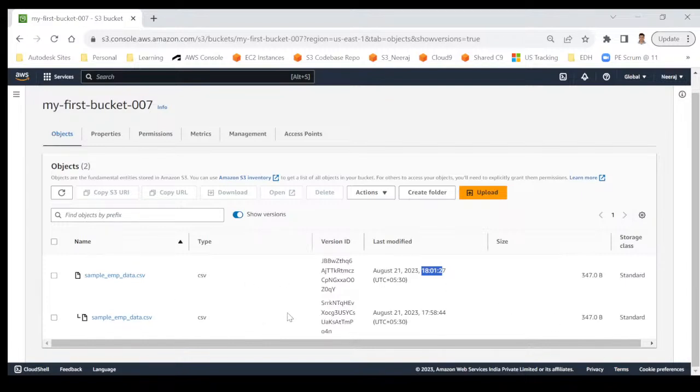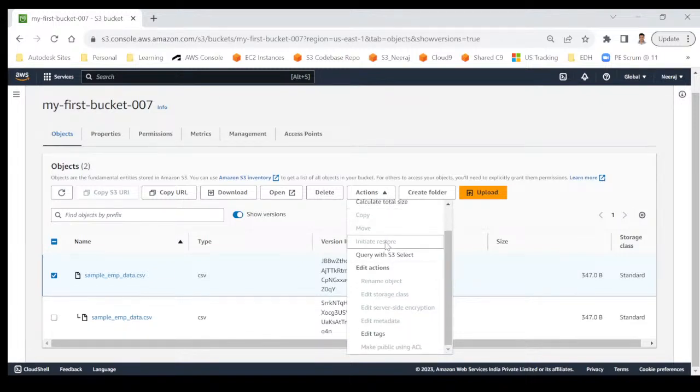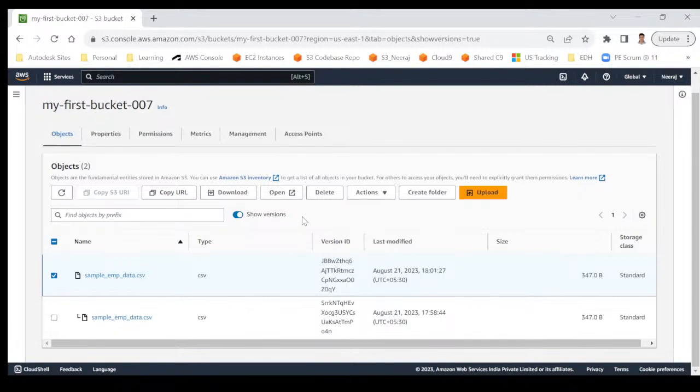And if you look down, 1758, 3 minutes back, because 3 minutes back we uploaded the first version of our file. So we uploaded twice, and both versions are available here. If I upload once more, you will see three versions here. So you can select a particular version, and if you want, you can even check other details like this, and you can download the file as well. I mean, you can download a particular version.